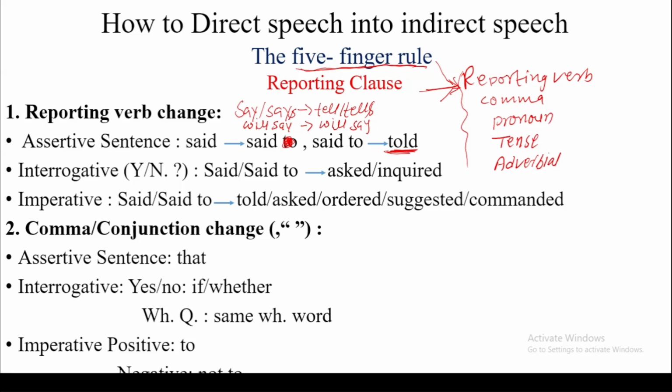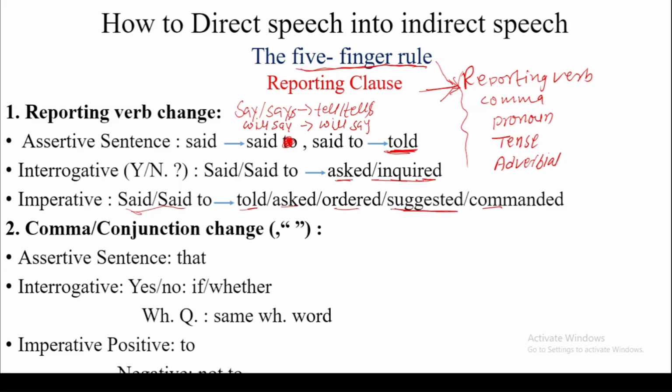If it is an interrogative sentence, said and said to are changed to asked and inquired. If it is an imperative sentence, said and said to are changed to told, asked, ordered, suggested, commanded, or another reporting verb that fits the function of the quoted speech.